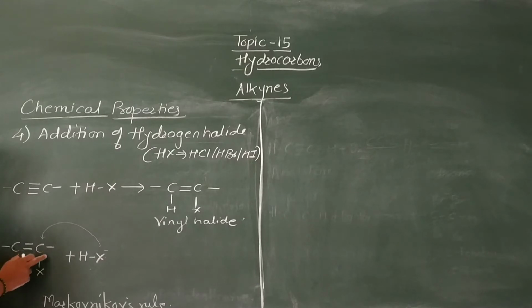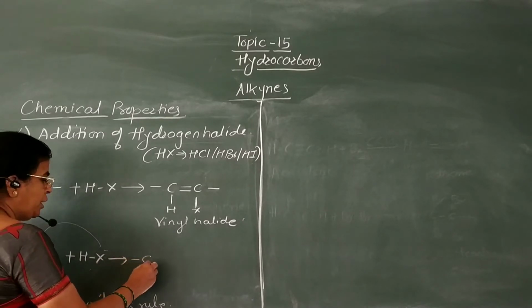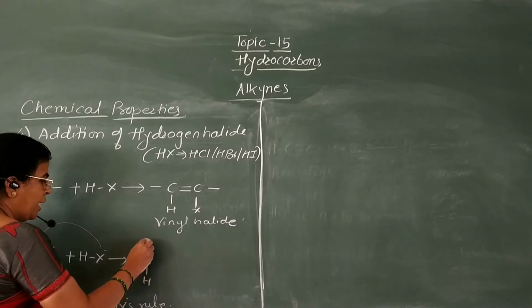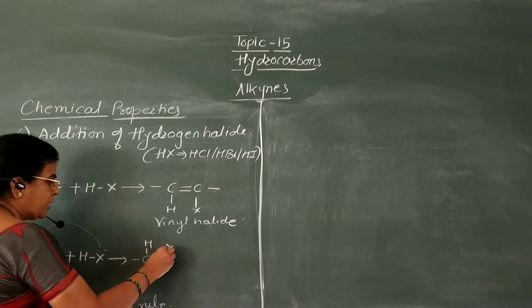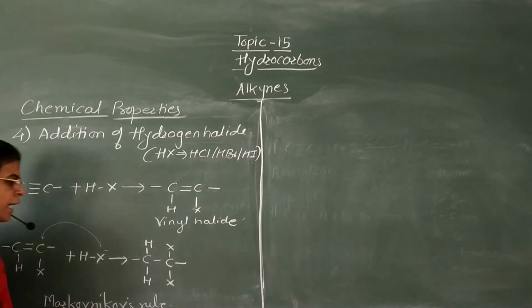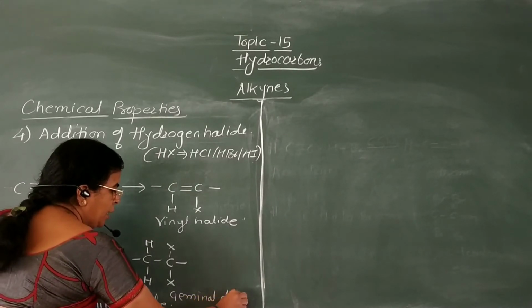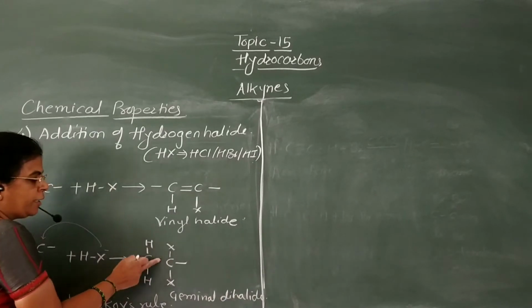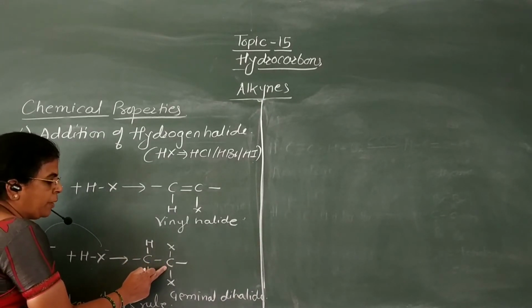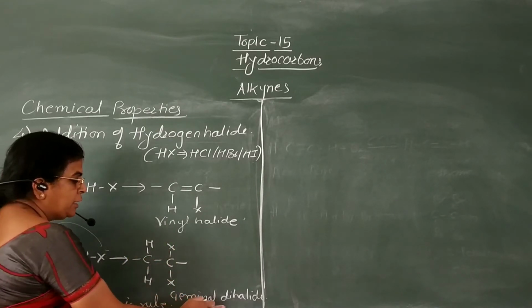Here there is one hydrogen atom. Here there is no hydrogen atom. Therefore X minus gets attached to this carbon atom which possesses less number of hydrogen atoms, and we'll get CH CH X X. Now here the product obtained is geminal dihalide. This is geminal dihalide. In geminal dihalide, two halogen atoms are present on a single carbon atom. That is, two halogen atoms are attached to same carbon atom. Therefore, it is geminal dihalide.